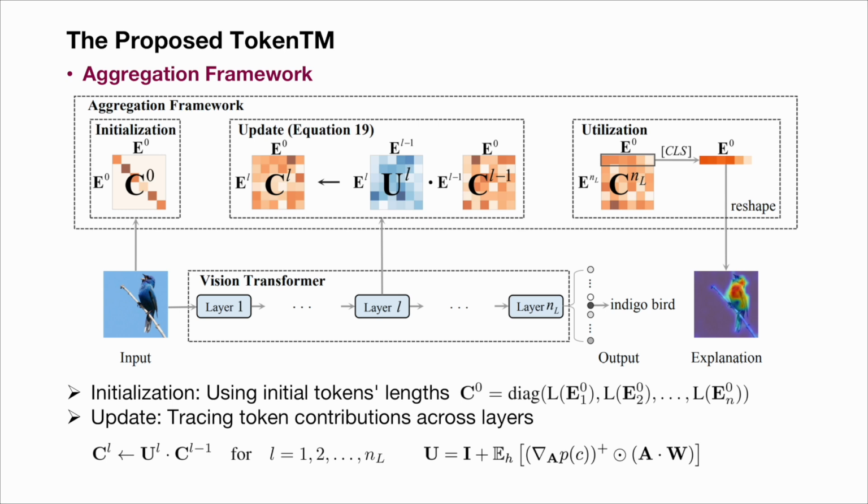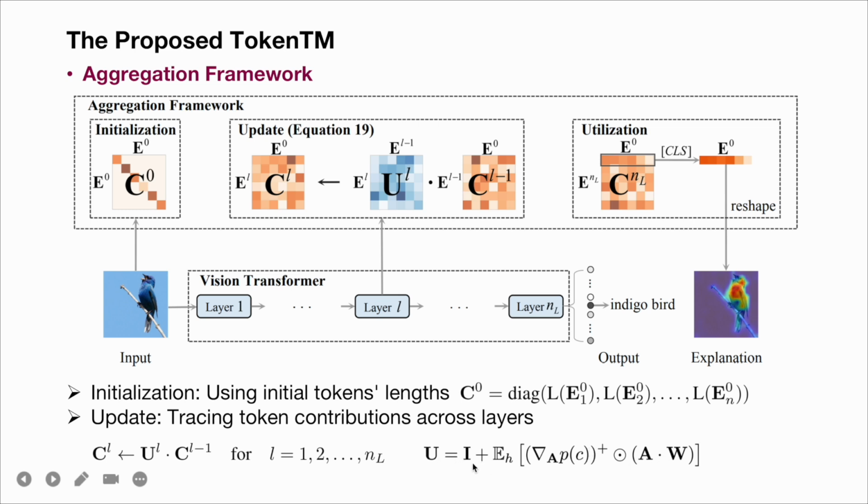Regarding the layered architecture of ViTs, we design an aggregation framework to track token contributions across the entire model. Specifically, we initialize the explanation map C using the length of input tokens, denoted as E with superscript 0. We define an aggregation rule recursively for each layer l equals 1, 2, up to n_L, where n_L is the number of encoder layers in ViTs. The update map U here comprises the attention map A, the transformation weights W, the gradient with respect to the predicted class c, and an identity matrix I accounting for the skip connection.